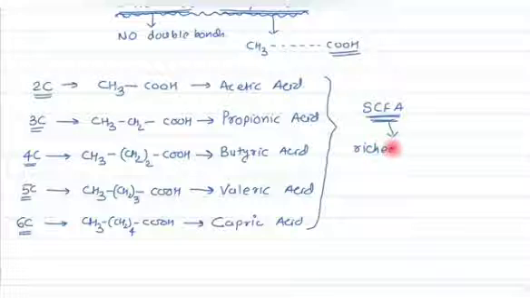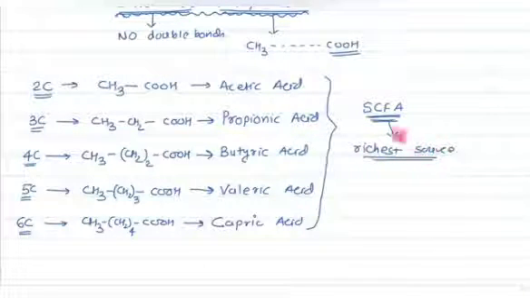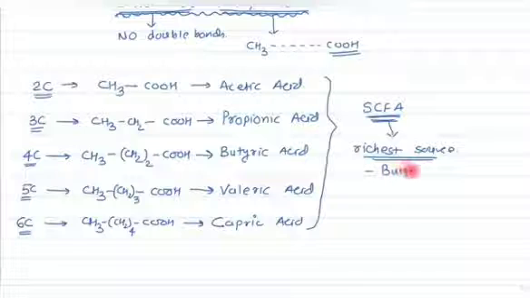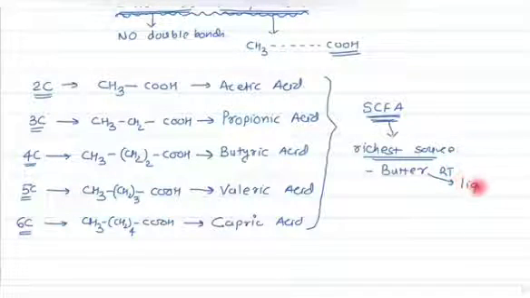We are interested in the richest food source of this short chain fatty acid. The richest source is butter. And we know that butter at room temperature is in the liquid form.